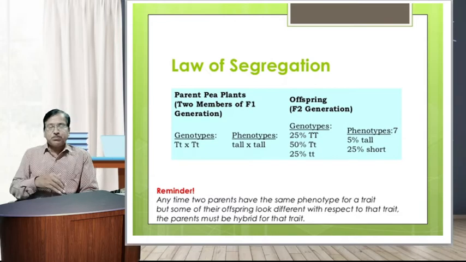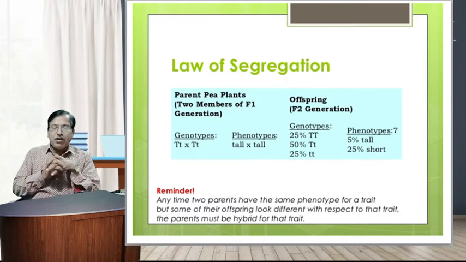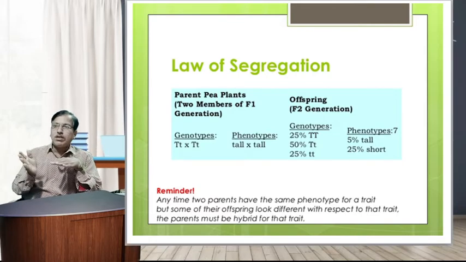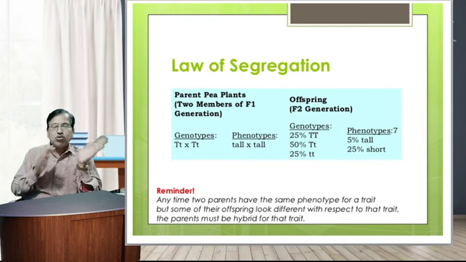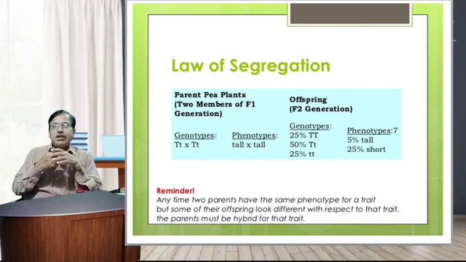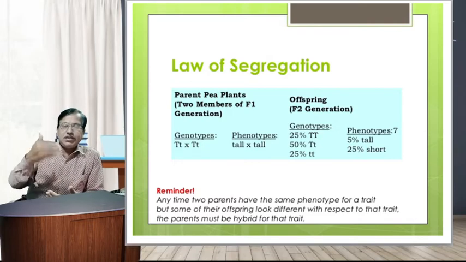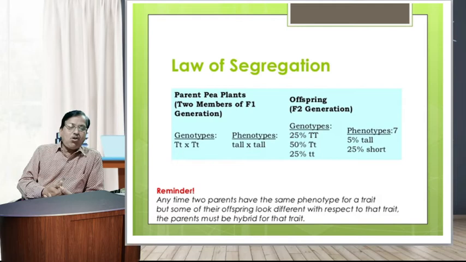This ratio from the phenotypic point of view is 3:1, and from the genotypic point of view the F2 generation ratio is 1:2:1. So this is a complete monohybrid cross in which the character traits are involved in the law of segregation.